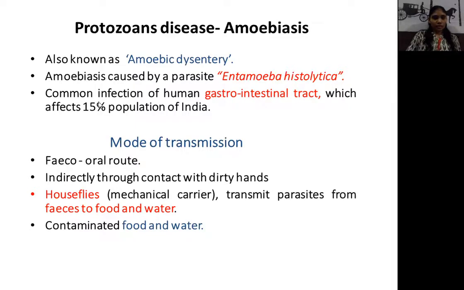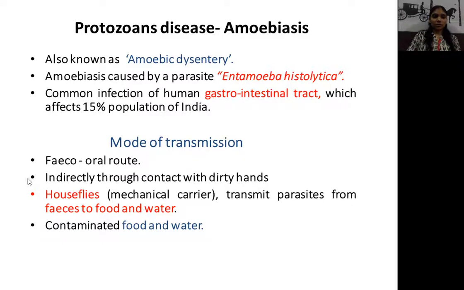Nearly 15% of the population of India suffers from this disease, amoebiasis. So it is very common in India. Mode of transmission: through what does amoebiasis transfer? The mode of transmission is the feco-oral route. You should remember this, feco-oral route.